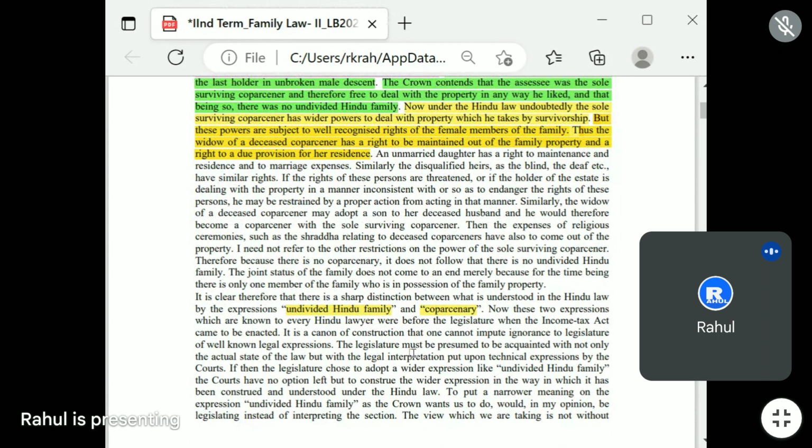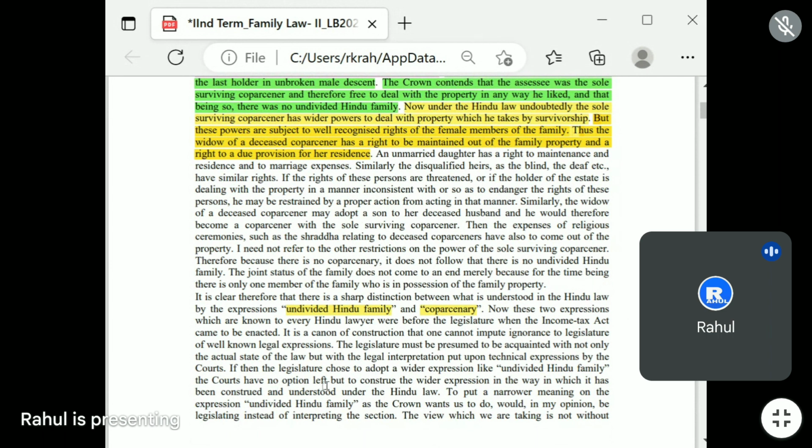The legislature must be presumed to be acquainted with not only the actual state of the law, but with the legal interpretation put upon the technical expression by the court.